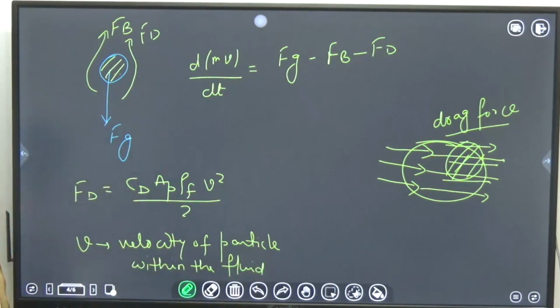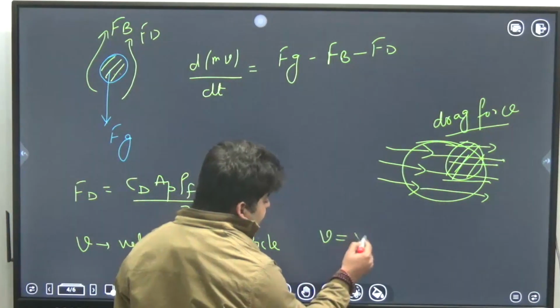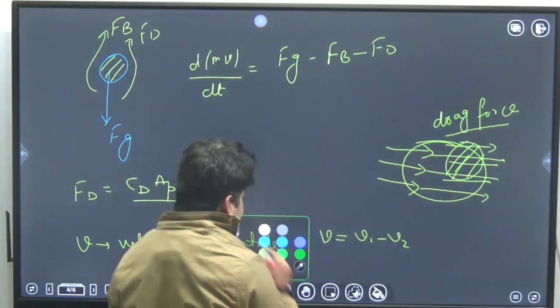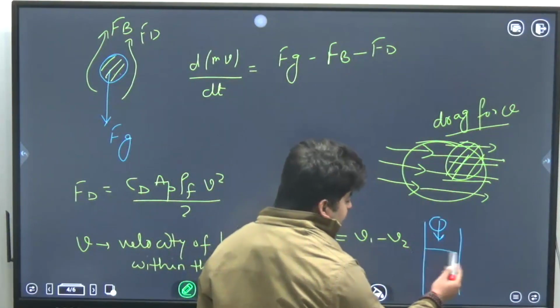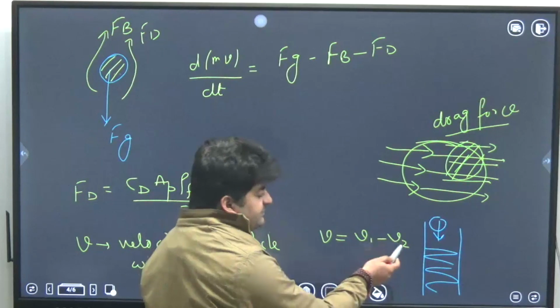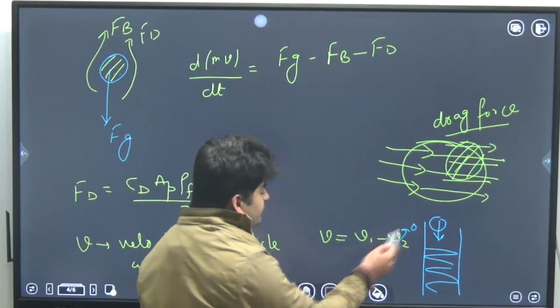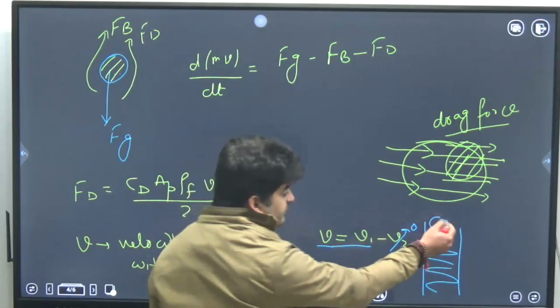That means the relative velocity of the particle, and I hope you know how to calculate relative velocities. Relative velocity will always be V1 minus V2. If the particle is moving like this and the fluid is stationary, then V2, the velocity of the fluid, is 0. So the velocity of the particle within the fluid will be the same as the velocity of the particle, V1.